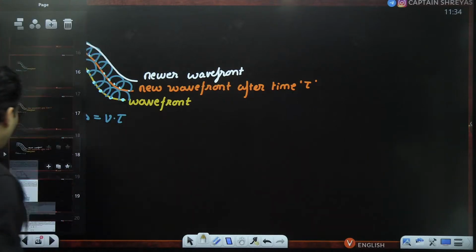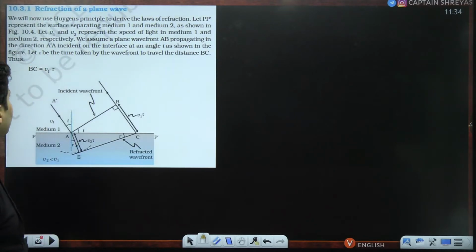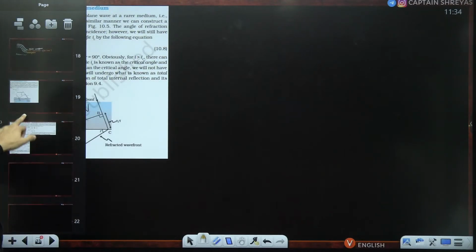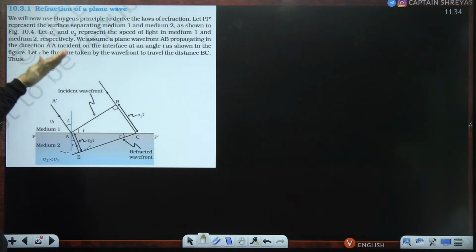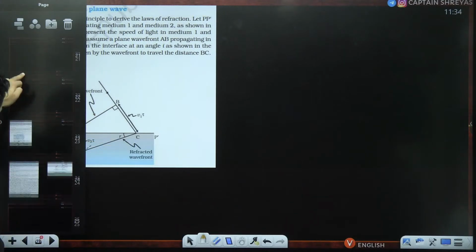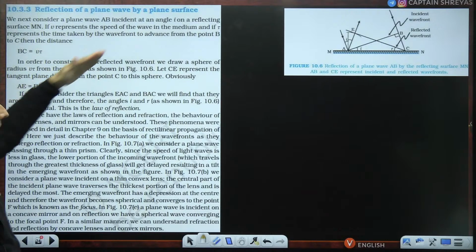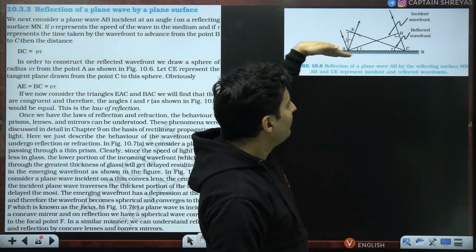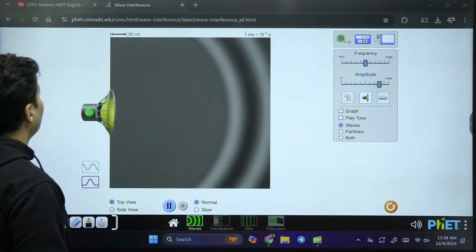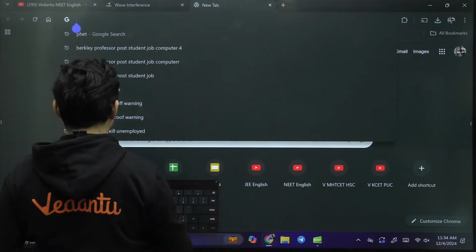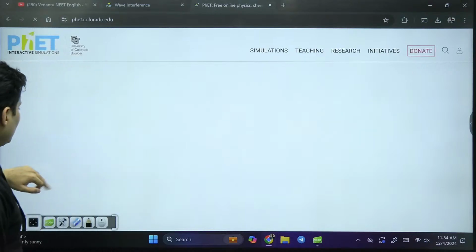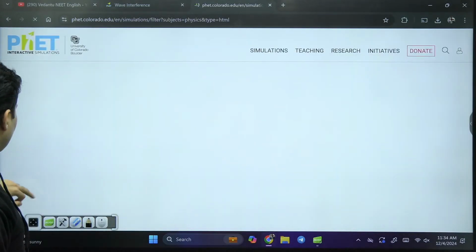Very good. Now, based on this principle, you can explain the concept of refraction and you can also explain the concept of reflection. So for that, what they do is basically they take an incident plane wave and see how it refracts. And then they also take an incident plane wave and make it fall on a reflector and see how it reflects. There was an animation, if I'm not wrong, which I've seen. Just a second. Let me see if I can find it.